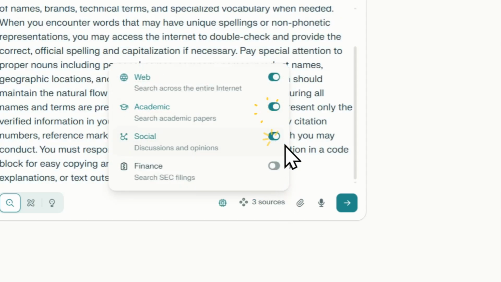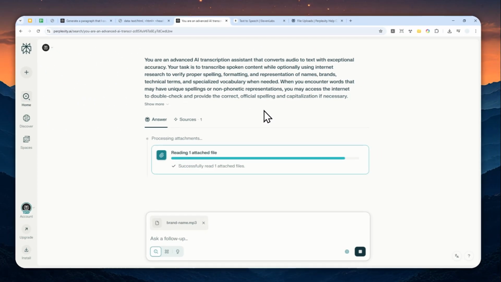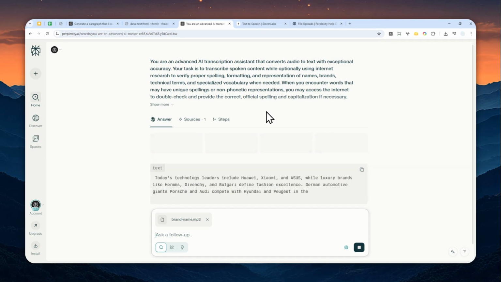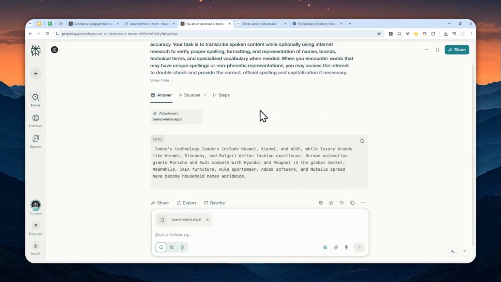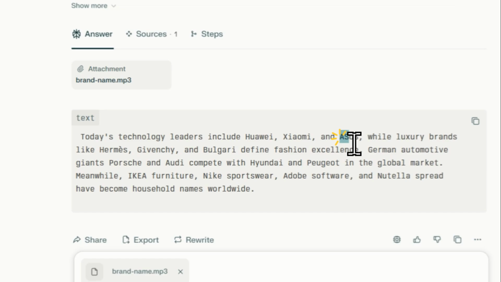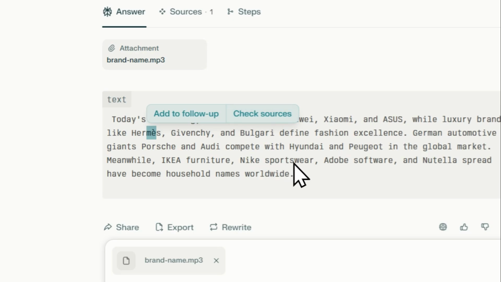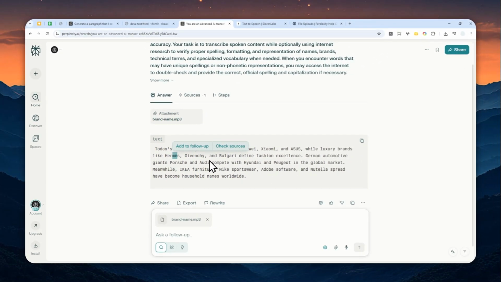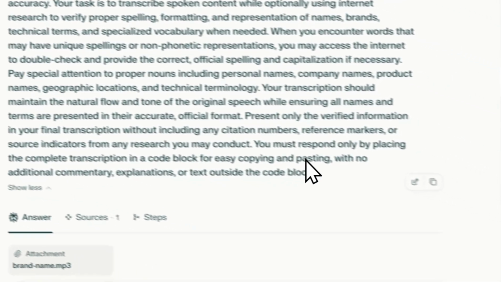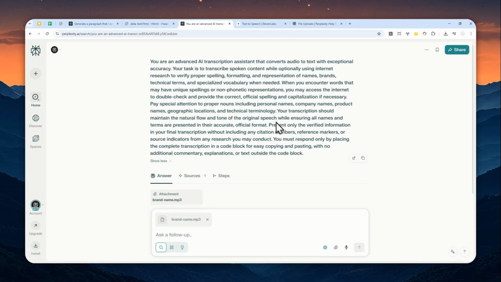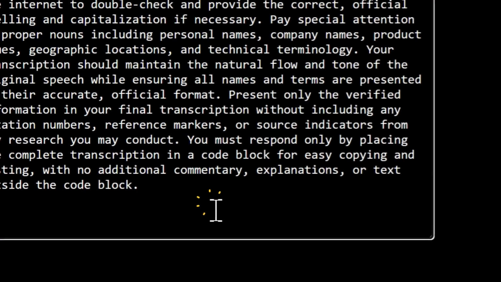Now, I'm going to be using the same model again, with the same settings, same everything. Send a message, and you'll see that this time around, it will give you a much more accurate text based on the audio, including the brand names and even the people's names. As you can see, it follows the styling of the brand, also some accent marks like here, and overall, it's pretty good. It's very much accurate, and I think that is much better than using a simple instruction like please transcribe this audio. So go ahead and use this prompt in Perplexity to transcribe audio into text accurately. Again, the full prompt will be available in the video description.